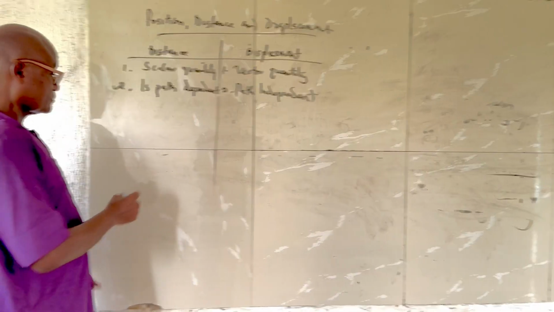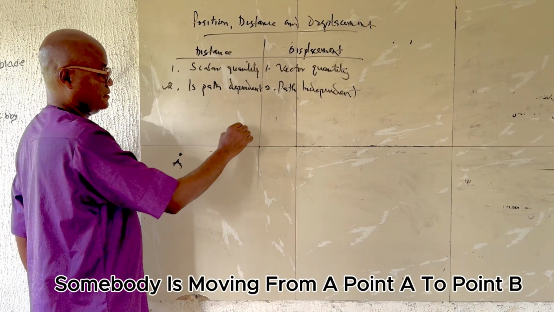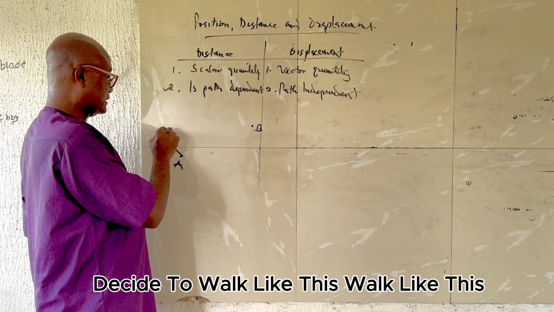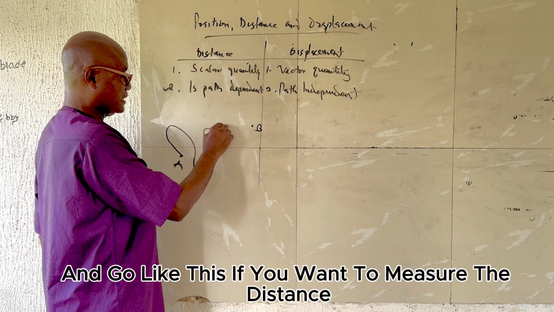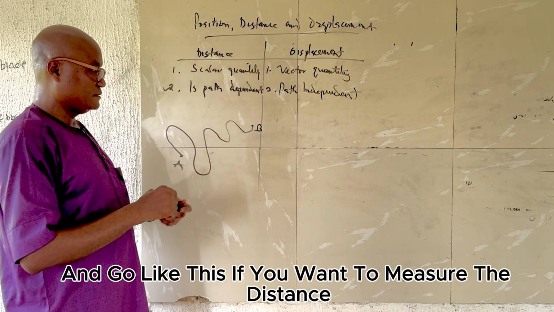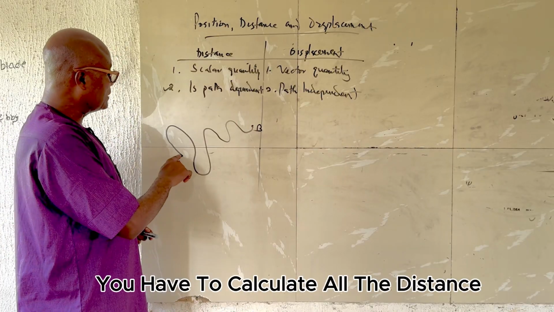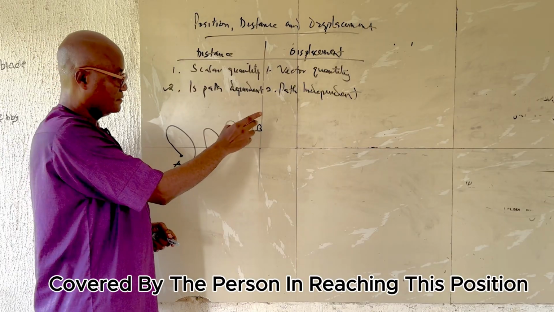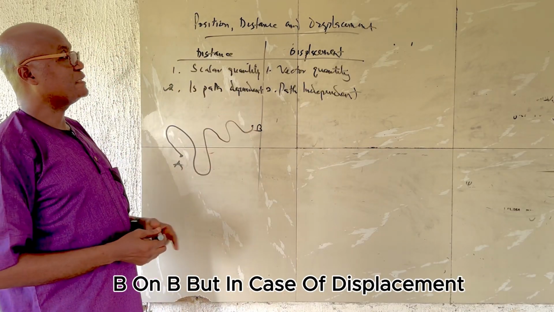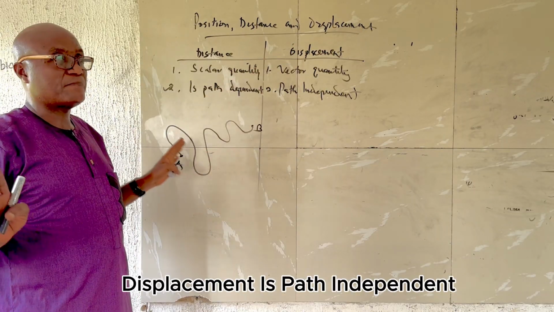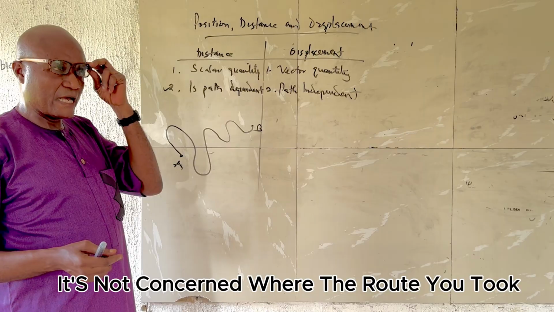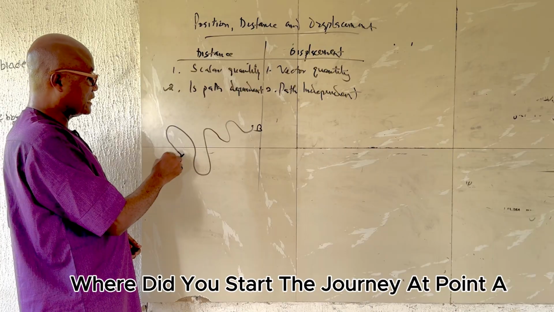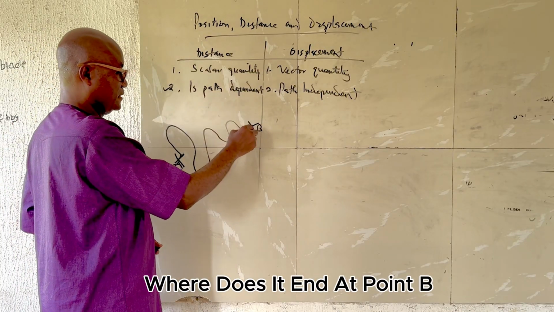For example, somebody is moving from point A to point B. Rather than moving straight, they decide to walk like this, and go like this. If you want to measure the distance, it is path dependent. You have to calculate all the distance covered by the person reaching position B. But displacement is path independent. It's not concerned with the route you took. It's concerned with where you started the journey at point A, and where it ends at point B. This is where I'm going to measure.